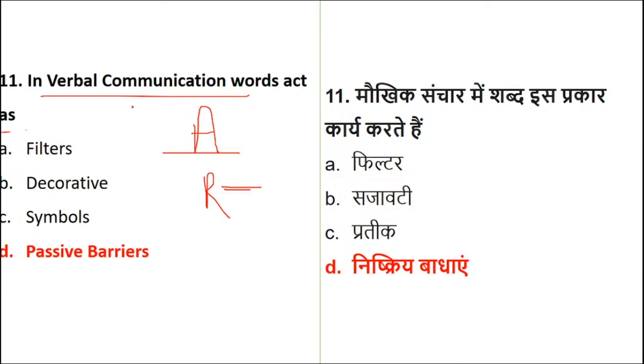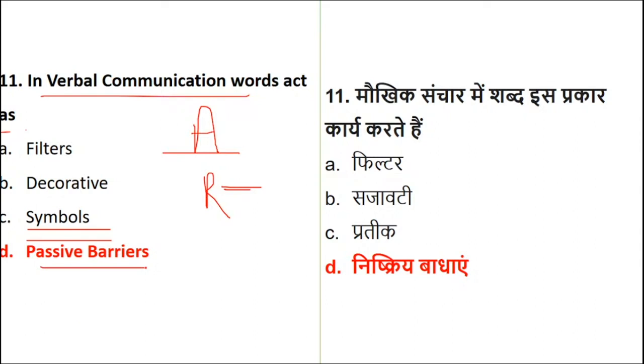It means barriers which are not moving, like individual barriers, or a transfer of energy, something which is a passive element. Please try to understand: there is nothing here which tells you that words are symbols. So in normal communication, if words are not put in a correct form, they will definitely result in passive barriers. Symbols are non-verbal communication.